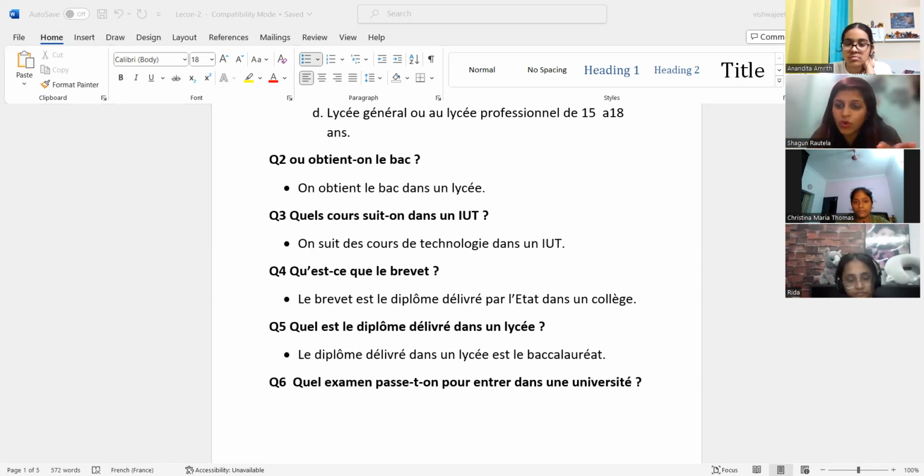Okay, similarly, the school word also. Right now, we are making it plural because we want to put the emphasis on this. We follow a lot of classes. But otherwise, if you get this word, you have to treat this word as singular because it doesn't exist without S. If you want to make it plural, you can make it plural. But when you're doing it in the form of a grammar question, then you have to take it as a singular word.